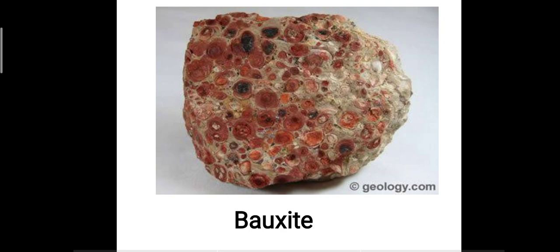And as I have already shown you, this is the bauxite ore. This is a rock, and we get aluminium from this rock. I hope now the bauxite ore and iron ore must be clear to you all.